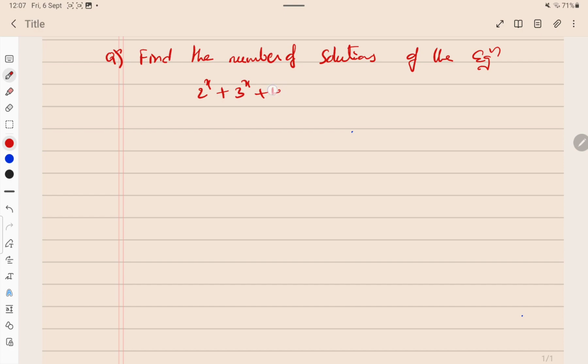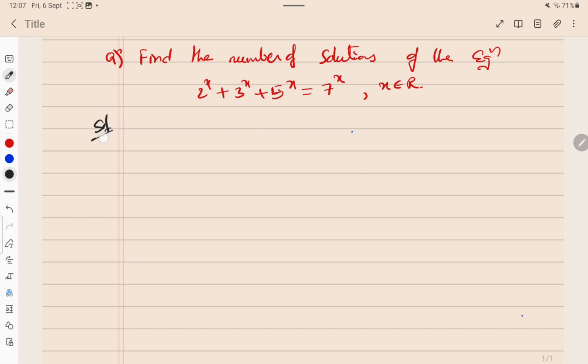Hi friends, today we are going to learn a wonderful question in monotonic functions. We need to find the number of solutions of the equation 2^x + 3^x + 5^x = 7^x. So we need to find the number of solutions of this equation where x belongs to R.